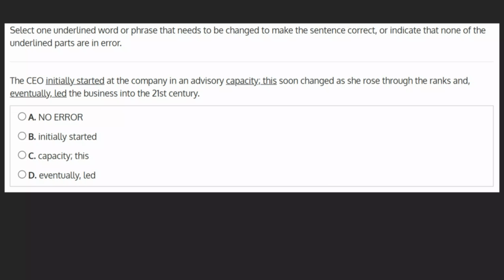B. The CEO initially started. There are no issues with this phrase. Started describes the beginning of her journey with the company, while initially functions as an adverb. As there are no issues here, we can mark this choice off.